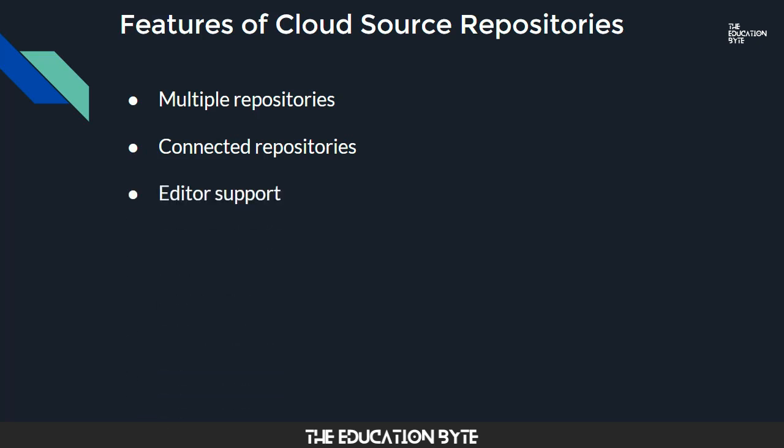Editor support: because repositories in Cloud Source Repositories are Git repositories, you can continue to use the editor of your choice to work on your code. For example, you can use things like Cloud Tools for Visual Studio, Cloud Code for IntelliJ, or Cloud Tools for Android Studio, etc. Source browsers: Cloud Source Repositories also provide a source browser that you can use to view repository files from within the GCP console.